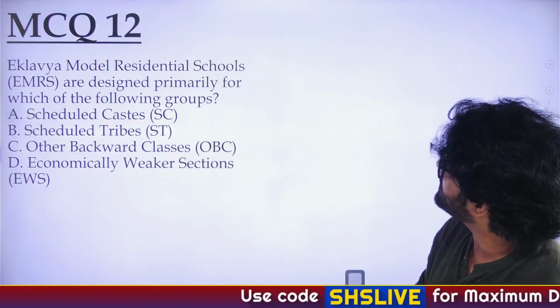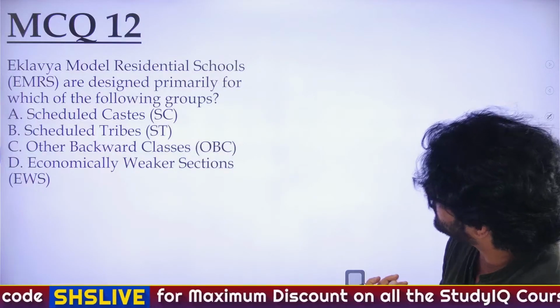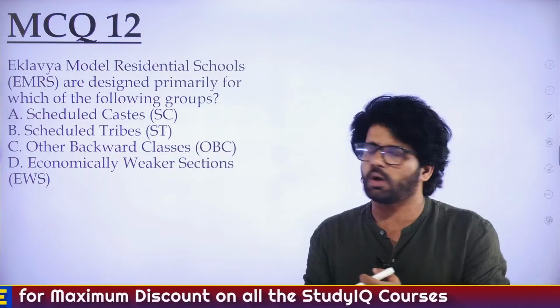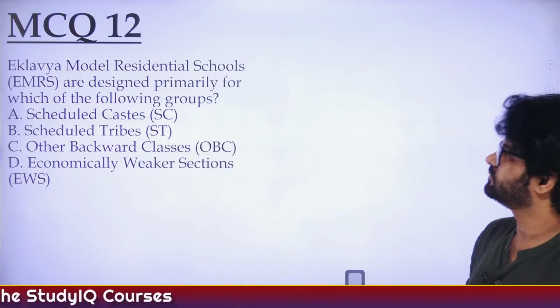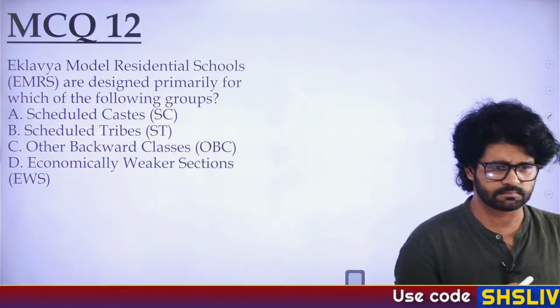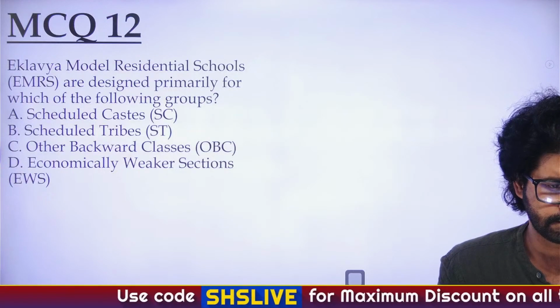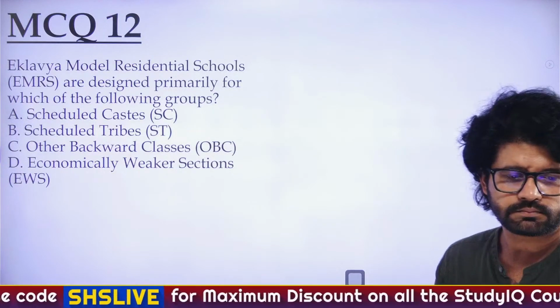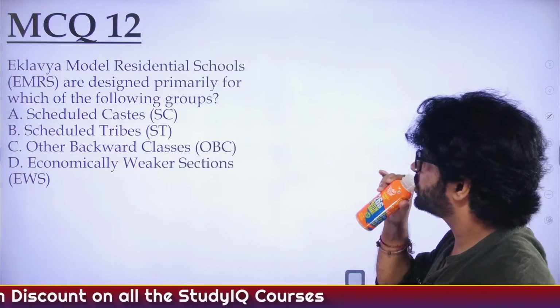MCQ 12. Eklavya Model Residential Schools are designed primarily for which of the following groups? Scheduled Castes, Scheduled Tribes, Other Backward Classes, Economically Weaker Sections. Eklavya Model Residential School.